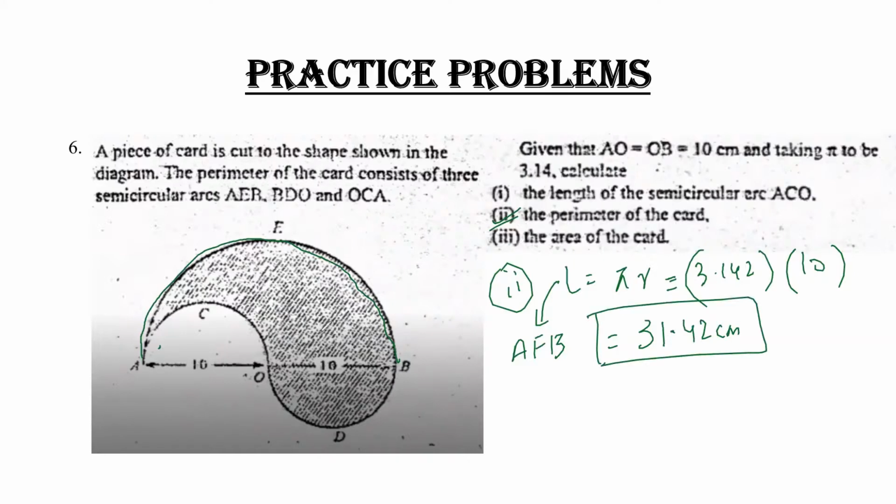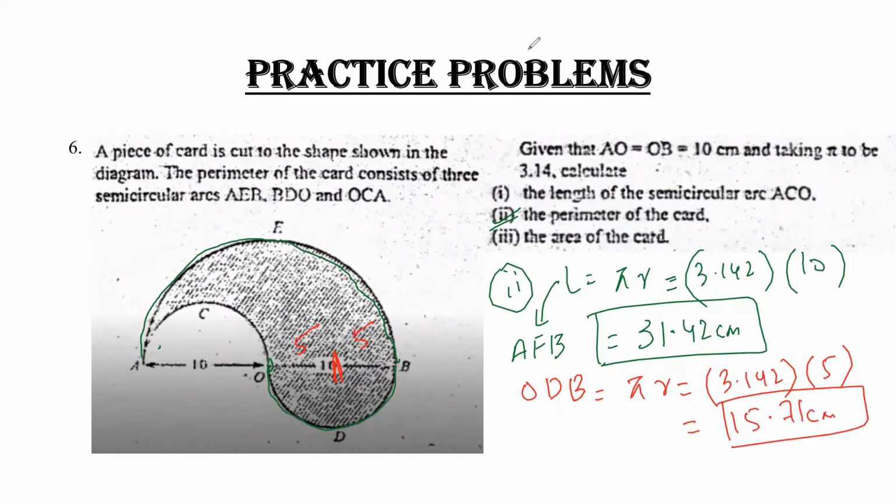They asked you to find out the perimeter of the whole card. Similarly, if I want to calculate this outline from O, D and B, the formula remains the same, pi r, which is 3.142, and the r for this is 5. My answer is 15.71 centimeter.